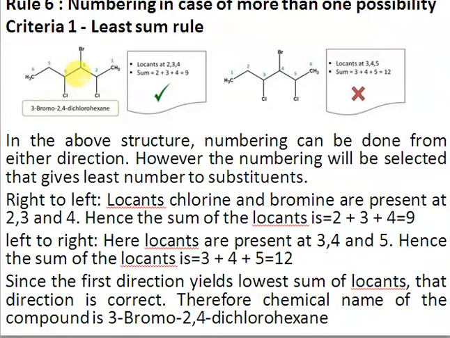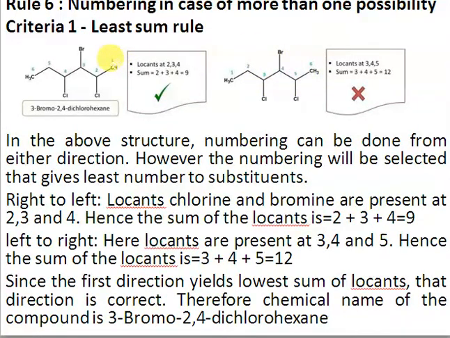In this case, you can see that there are 3 substituents: chloro, bromo, and chloro. We can start numbering from 2 sides. We can start numbering from here, 1, 2, 3. So chlorine gets number 3, bromine gets number 4, and chlorine gets number 5. If we add them all, 3 plus 4 plus 5 gives you 12. So the sum of the locants is 12.